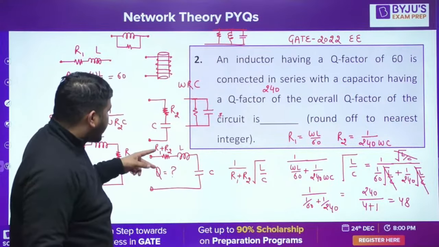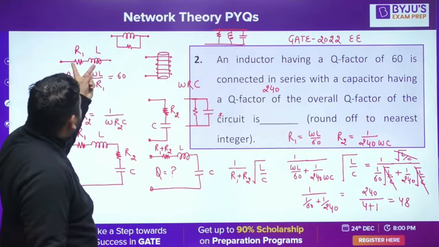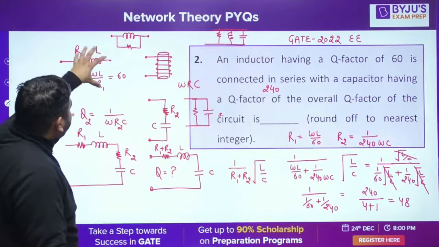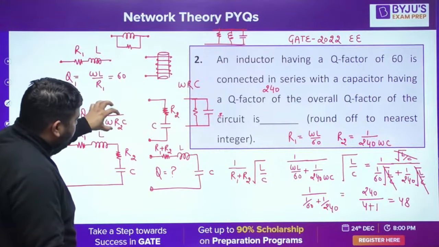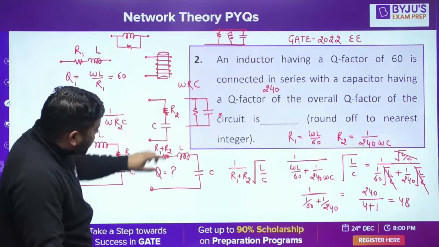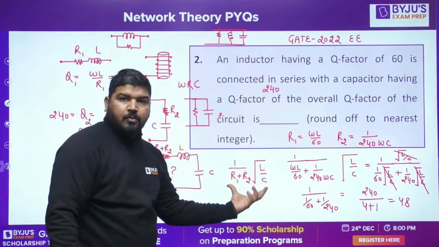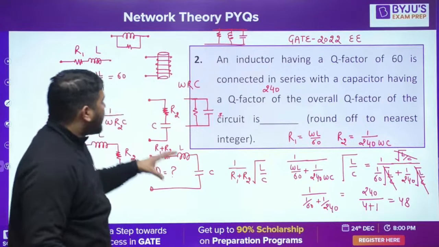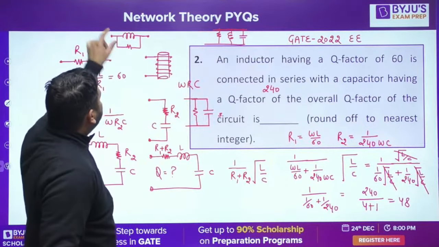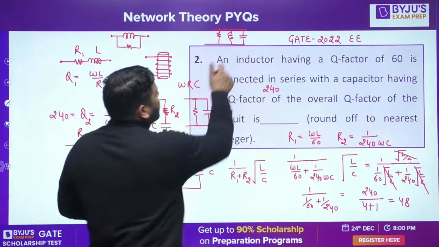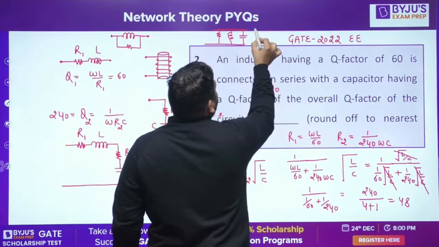If you connect them in series, then we are going to use this model, because this R1 and R2 can be added directly, and we know the quality factor of this and of this. So if you connect them in series, the total resistance will be added, and then I applied the formula for quality factor. Similarly, if you connect them in parallel, then you use this model and this model, and then you apply the formula for quality factor.